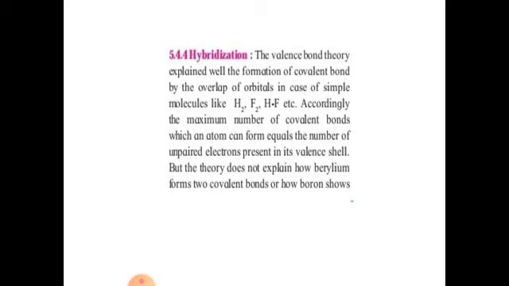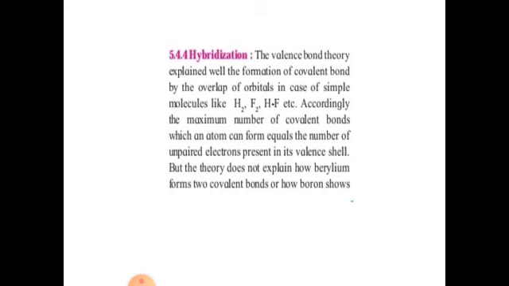In the last lecture we have seen the characteristics of valence bond theory. The valence bond theory explains well the formation of covalent bond by the overlap of orbitals in case of simple molecules like H2, F2, HF, etc. According to it, the maximum number of covalent bonds which an atom can form equals the number of unpaired electrons present in its valence shell.